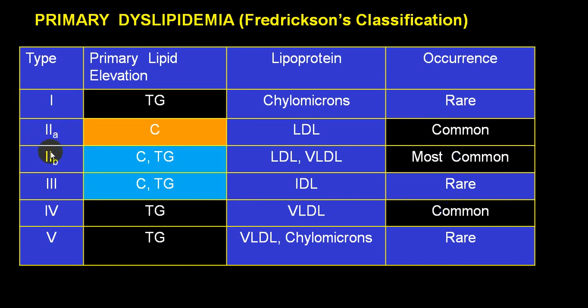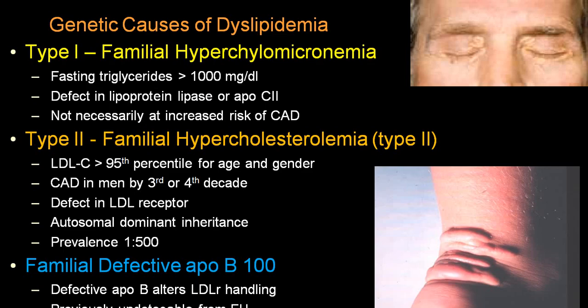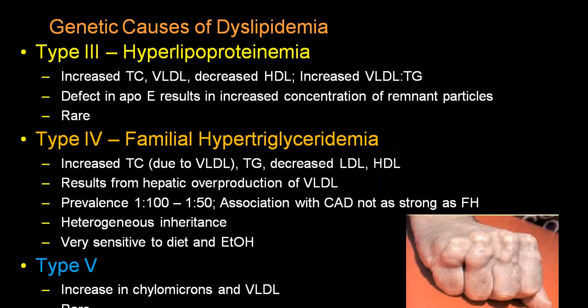So if we take 2 as a combination, it is cholesterol with triglyceride, and 4 is pure triglyceride where only VLDL is elevated. So this is hypertriglyceridemia. This is hyperlipoproteinemia. So 2 is hypercholesterolemia, and type 4 is hypertriglyceridemia.